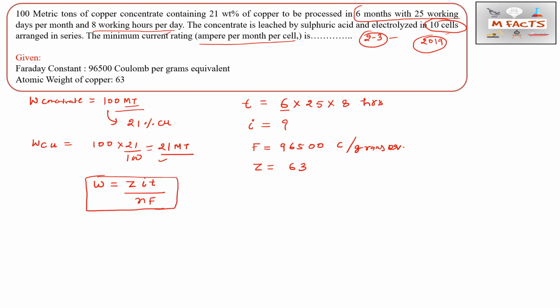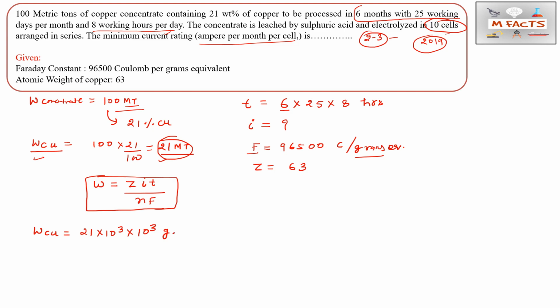We have W in metric tons. We need to change this into grams, because the Faraday constant value is given per gram equivalent. So we change tons into kg, and then kg into grams.